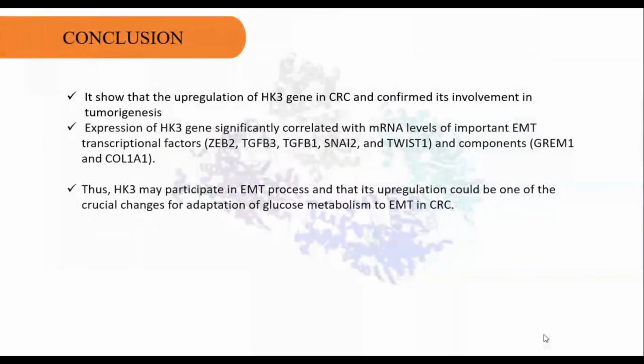In conclusion, it showed that the upregulation of HK3 in CRC is confirmed to be involved in tumorigenesis. Expression of HK3 significantly correlated with the mRNA level of important EMT transcription factors and components. Thus, HK3 might participate in the EMT process, and its upregulation could be one of the crucial links in the adaptation of glucose metabolism to EMT in CRC.